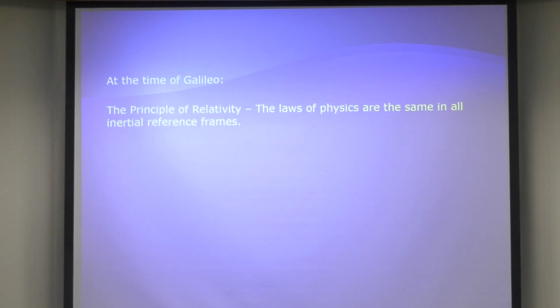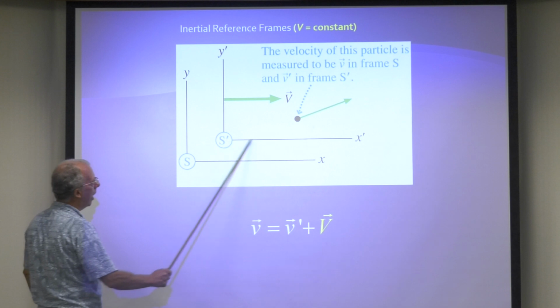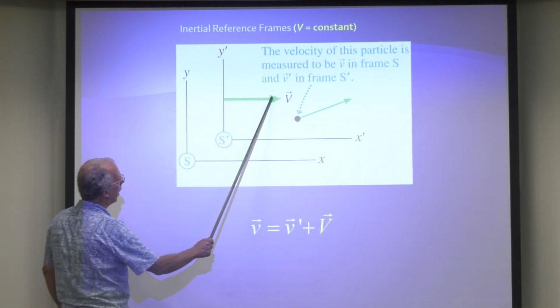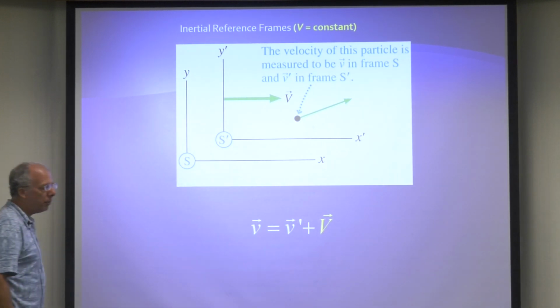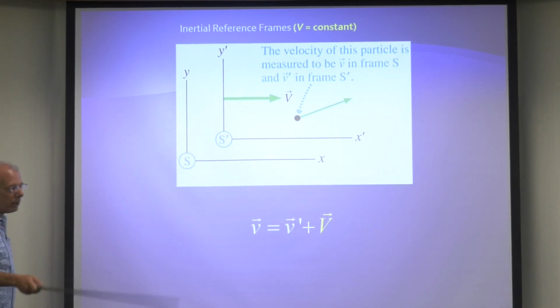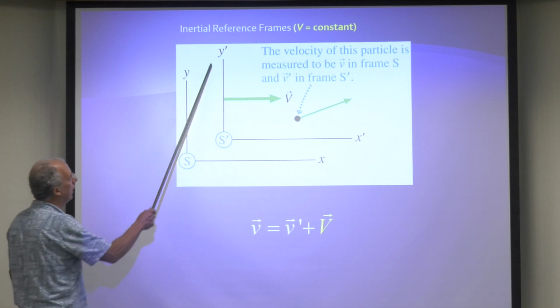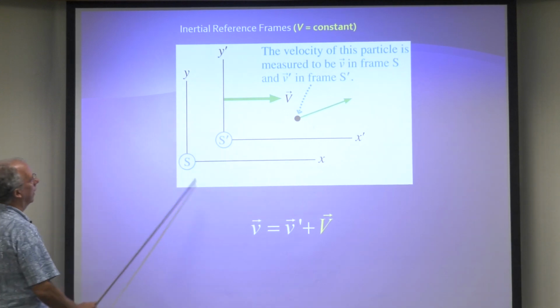By the way, Galileo was in the 1600s, so a very long time ago. All right, so that was the principle, right? And then Galileo and other people developed the mathematics. So two reference frames. We have reference frame S prime, which moves to the right with velocity v. It moves relative to reference frame S. Now here's the important thing. We don't know anything about reference frame S. It could be moving, it could be at rest. We don't know, we don't care. The only thing that's important is that S prime moves to the right relative to S.